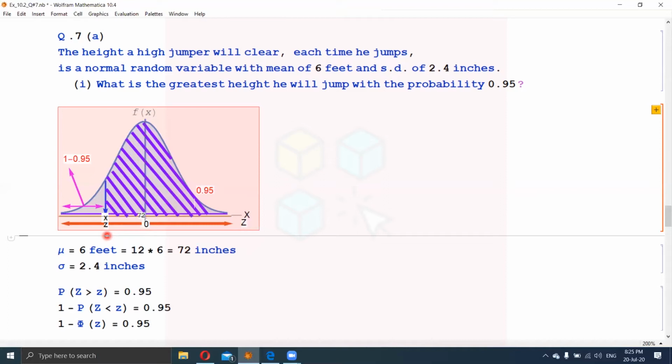95% area, 95% probability is above this point. We have to find the point in such a way that there is a 95% chance to jump that point.